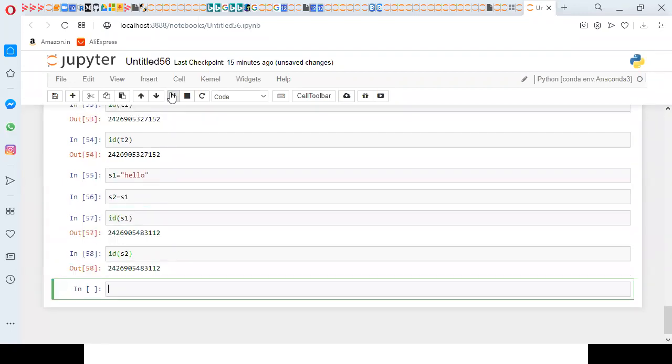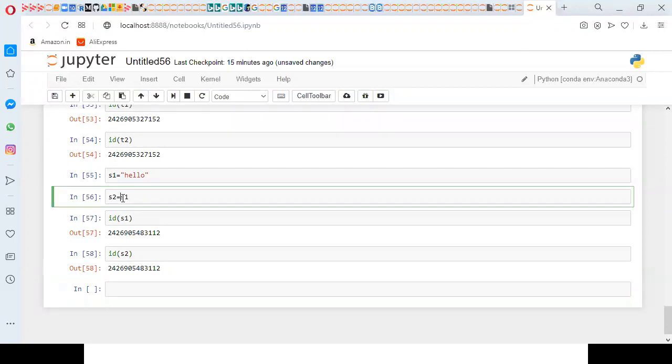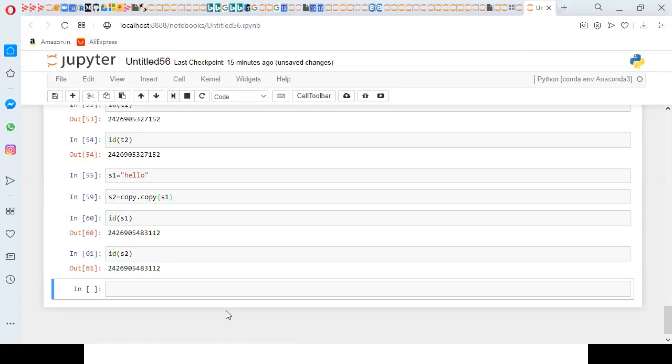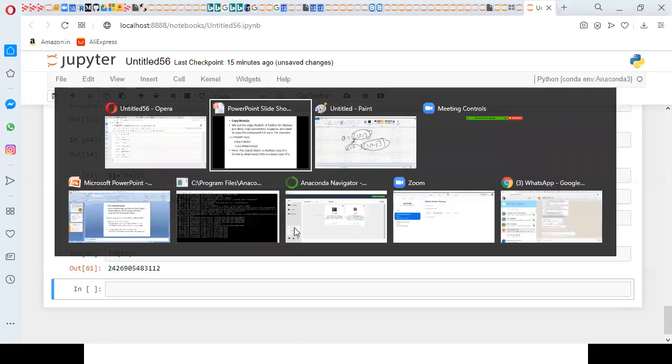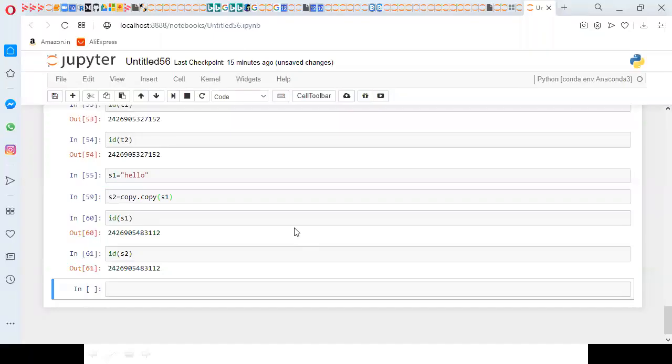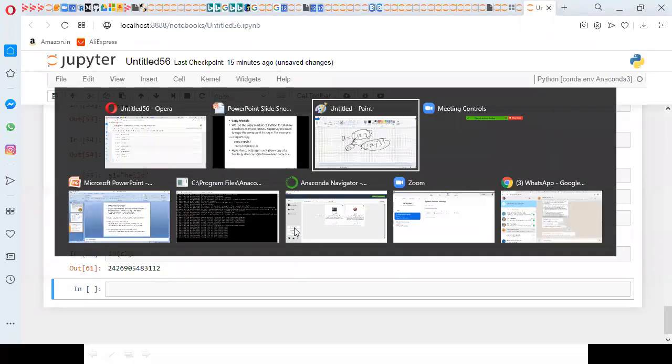So for every object we can apply copy, the equal operator or the copy method also we can use. So instead of S2 equal to S1, just go with copy of S1. Copy dot copy is nothing but shallow copy only. Others directly, the equal operator we can use. For some objects they may not support equal. In that situation, you can go with the method.